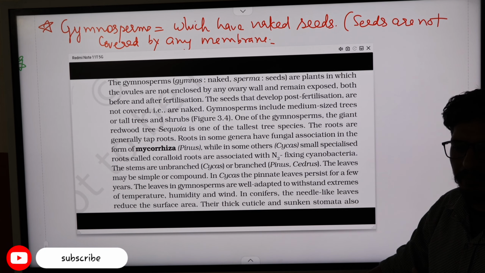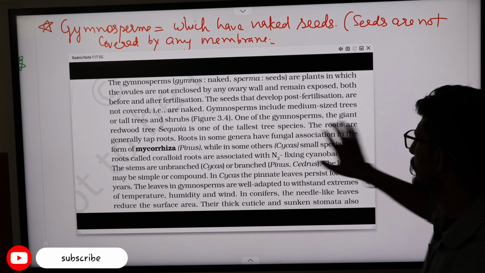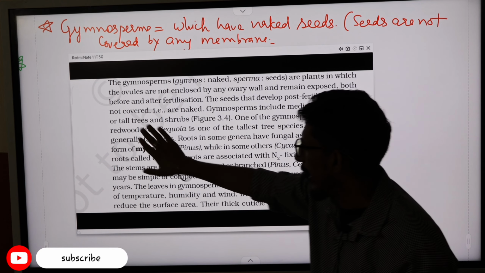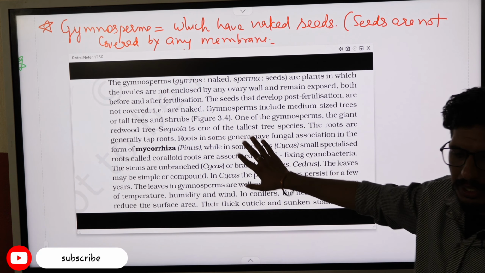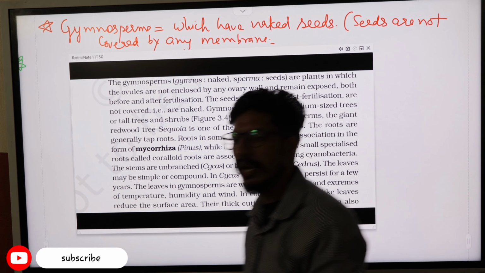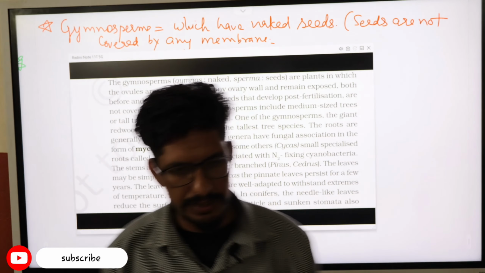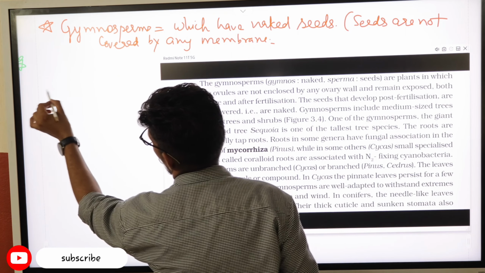Their seeds are not covered even before or after the fertilization, and they include some medium sized trees or tall trees and shrubs. Plants are divided into three types according to their height. Very small plants are known as herbs. Clear? Very small plants are known as herbs.